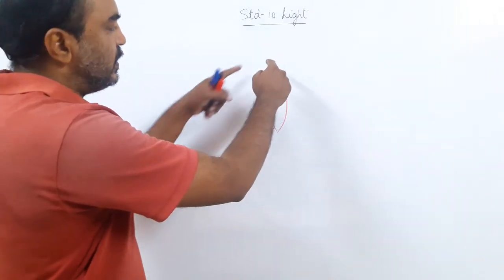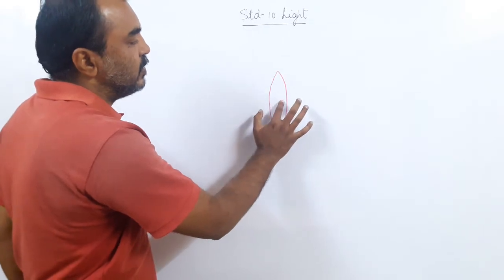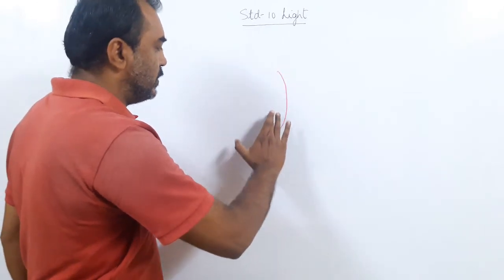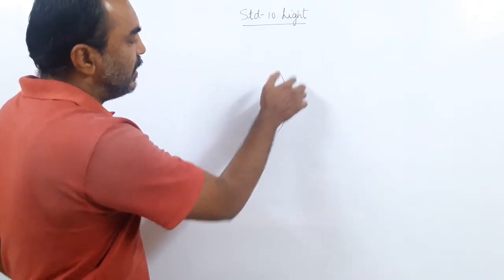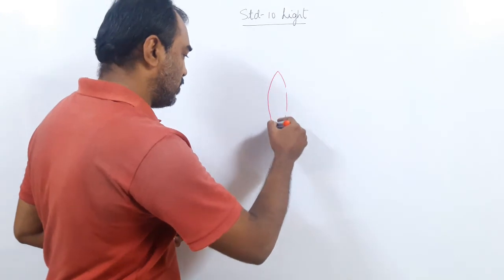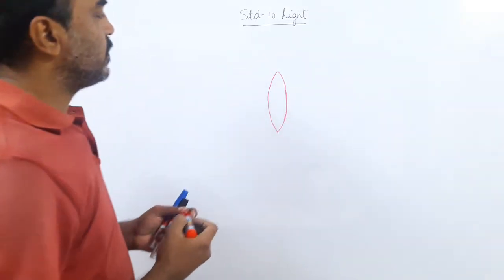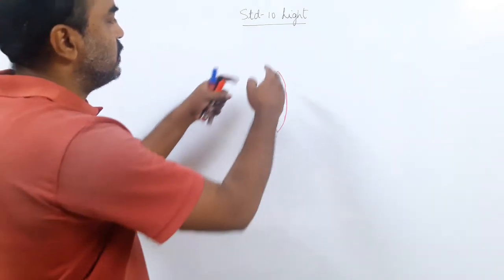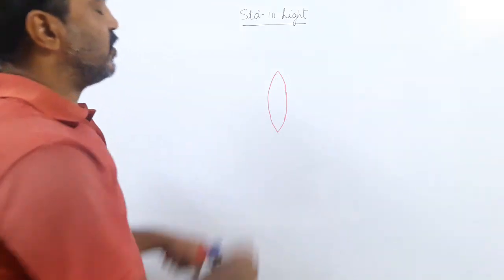In a mirror there are also two surfaces, but one is a reflecting surface and the other side is rough. But here I have got both the surfaces like this. So there is a piece of glass bound by two spherical surfaces.